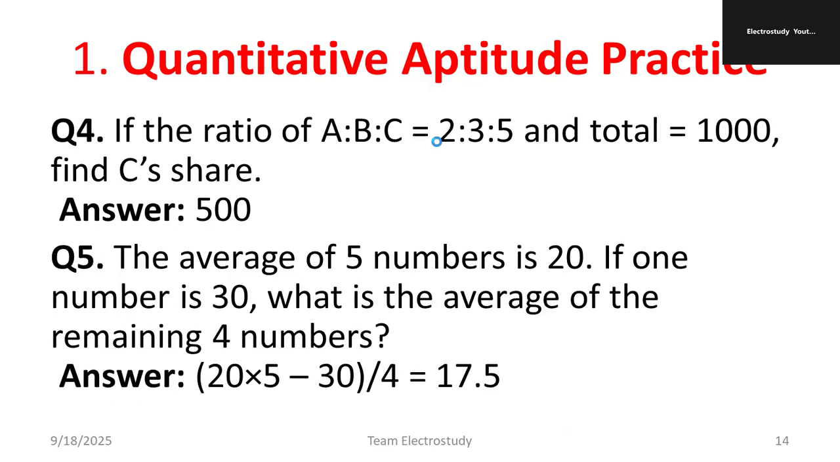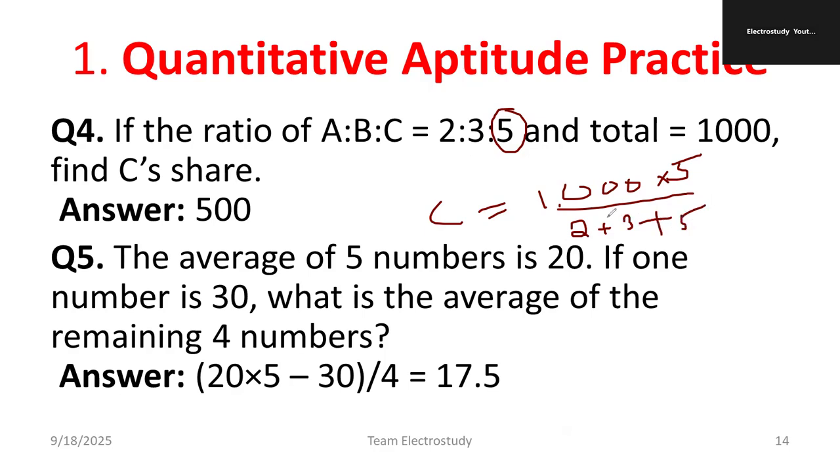If the ratio of A to B to C is 2 to 3 to 5 and the total is 1000, then what is C's share? I think this is also very simple. You can take the total as 1000. The contribution of C is 5, so 5 divided by 2 plus 3 plus 5 of the total. If you use this, you are able to find the answer. The answer is 500.